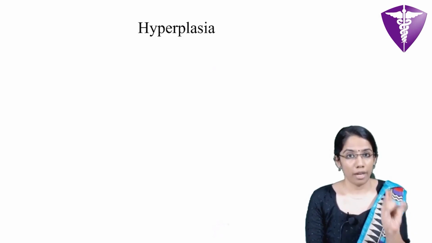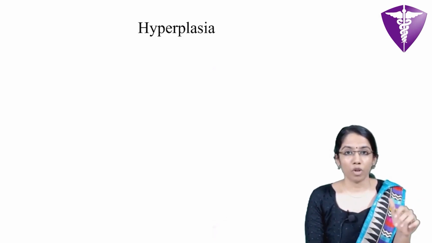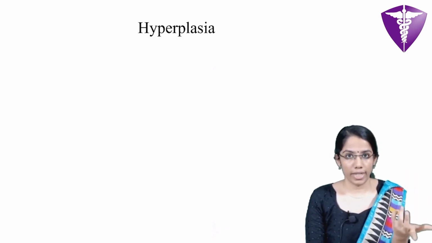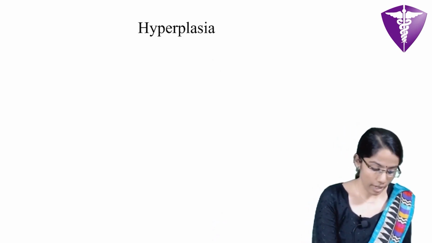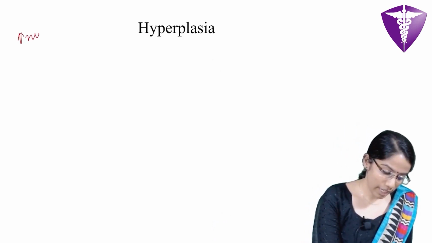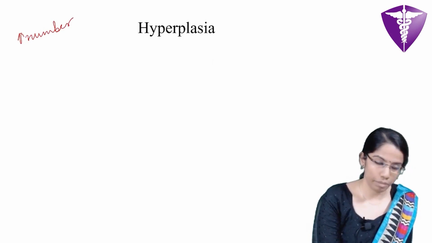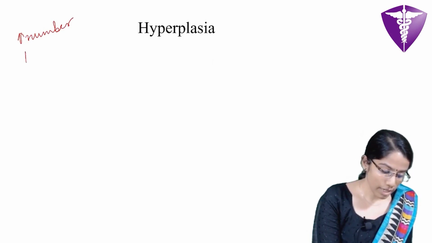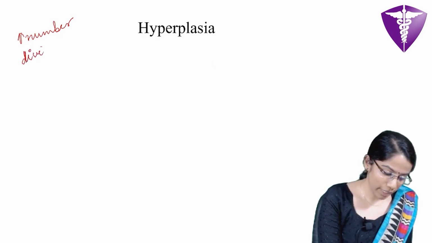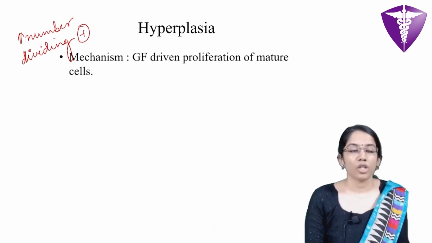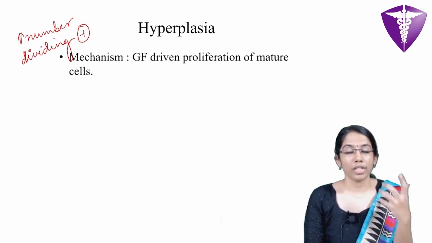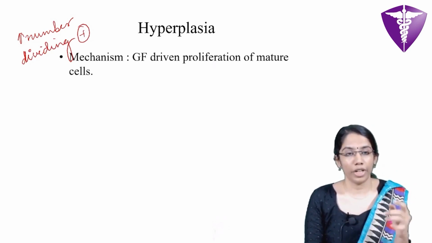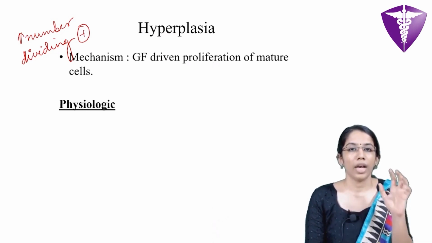The next one is hyperplasia. As we said, hypertrophy occurs in non-dividing cells, but in hyperplasia, there is increase in cell number, and it occurs usually in cells which are capable of dividing. The mechanism by which this occurs is growth factor driven proliferation of mature cells.